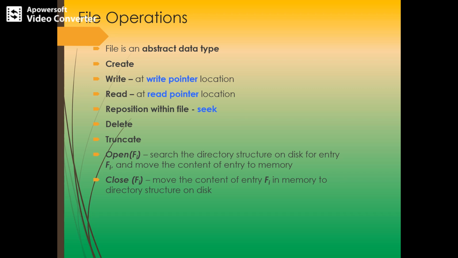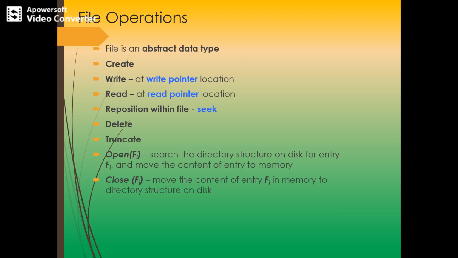Okay, that is the first step. The second thing is that the entry for the new file must be made in the directory. So the directory entry records the name of the file and the location in the file system and any other information.